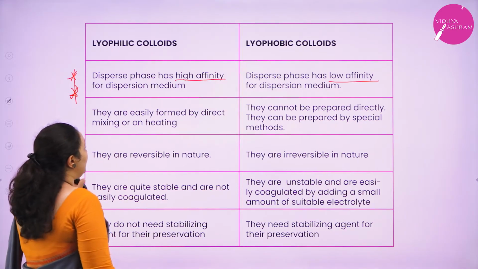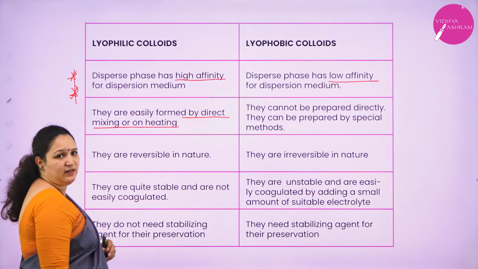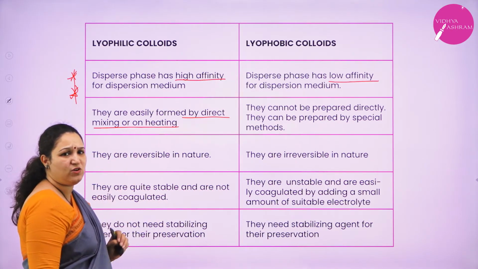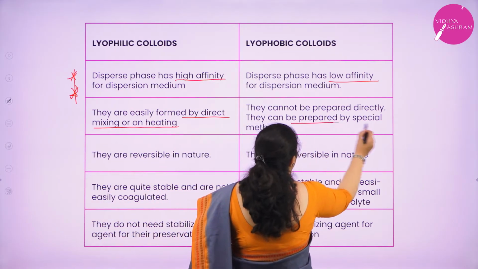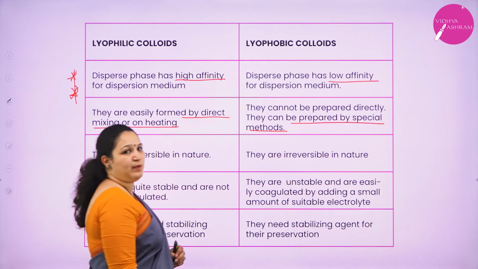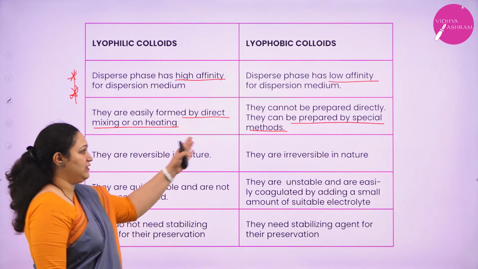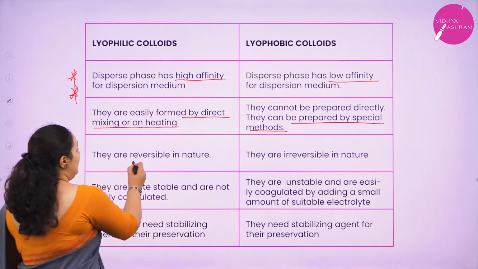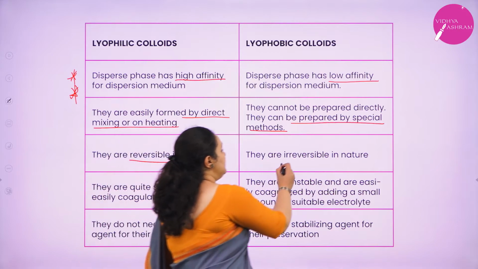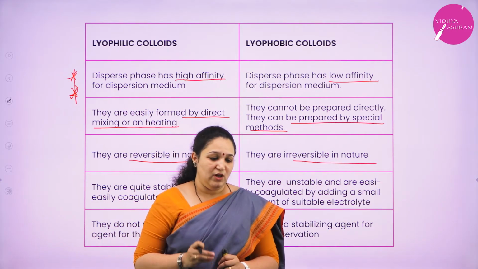Second one, lyophilic colloids are easily formed by direct mixing or on heating. They have easy methods of preparation. Lyophobic colloids cannot be prepared directly. They have special methods of preparation, which going further you will be learning. Next, lyophilic colloids are reversible, while lyophobic colloids are irreversible. For reversible, I can give an example of starch.